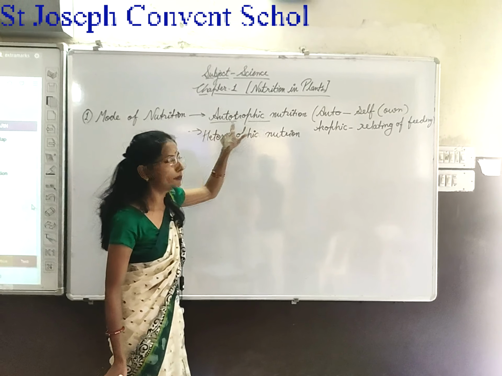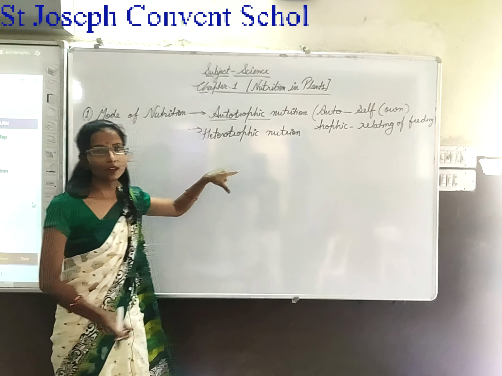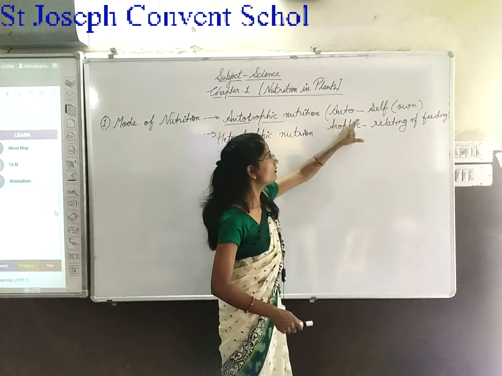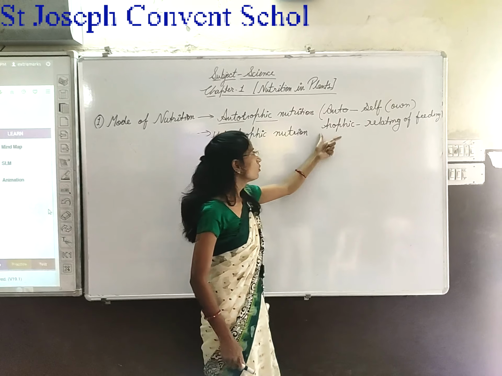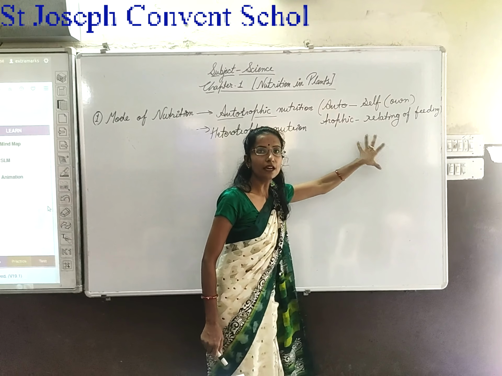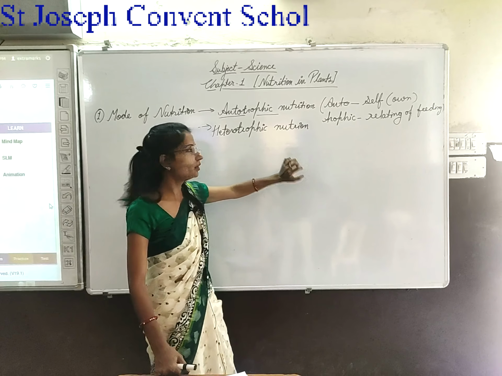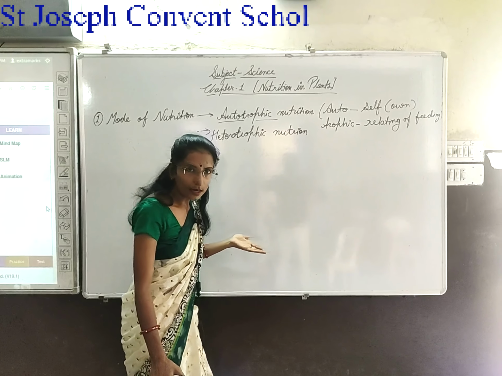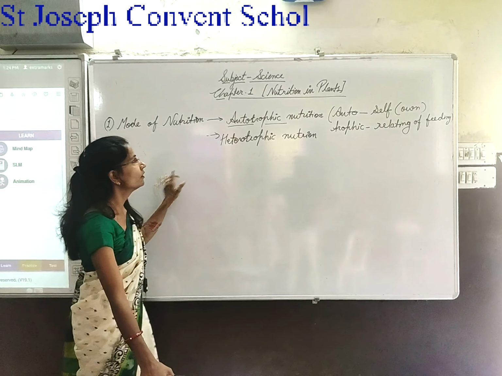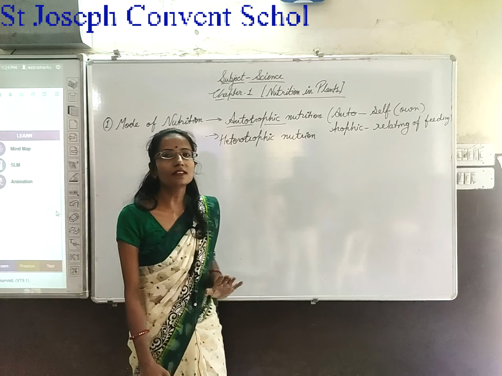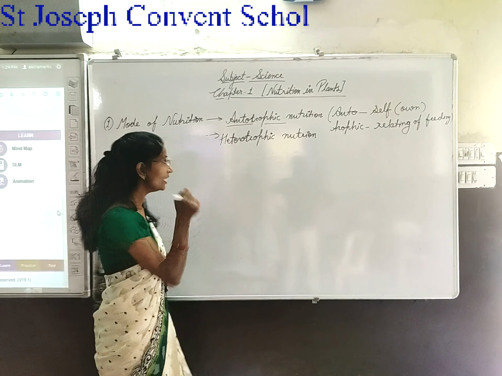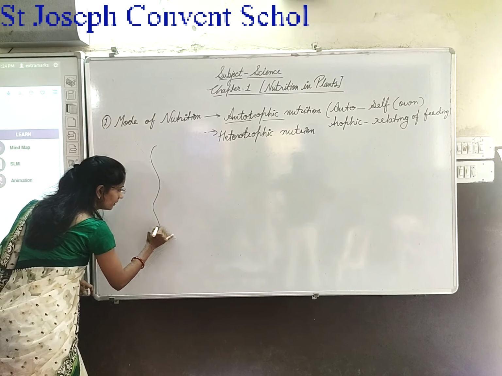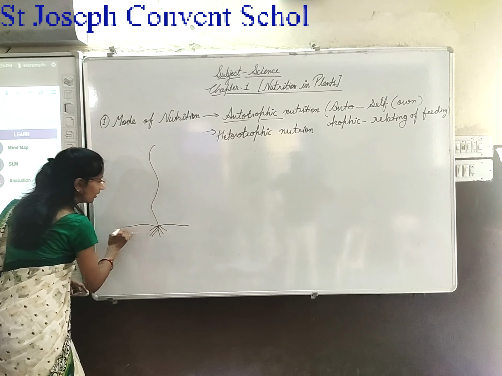First of all, this topic is describing autotrophic. A common meaning is auto means self, own. Trophic means relating to feeding. How the plants, animals and human beings get their food, by themselves or by depending on others. Most autotrophic nutrition occurs in green plants because green plants have chlorophyll.